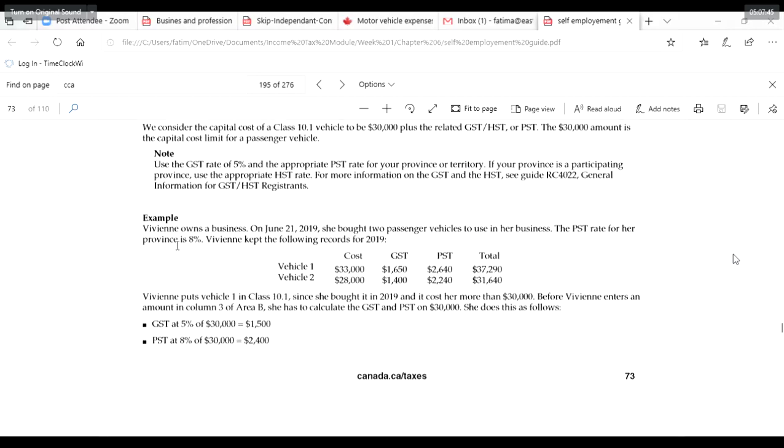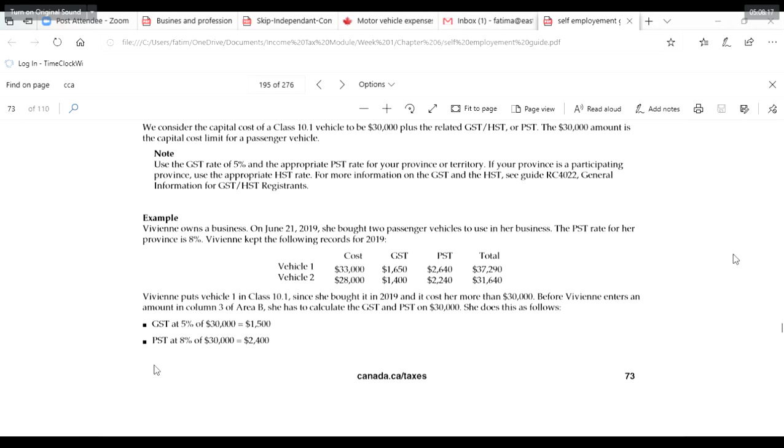Now, Vivian owns a business. Let's try to understand it. On June 21st, 2019, she bought 2 passenger vehicles to use in her business. The PST rate for her province is 8%. Vivian keeps the following record. Now the cost is 33,000 and 28,000, right? GST is 5% and PST is 8%. So total cost is this.